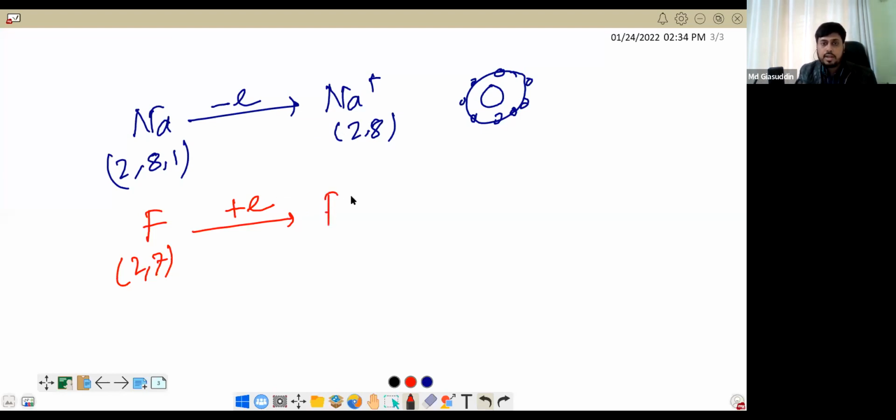So it will be like fluorine minus, okay, and thus the electronic configuration will be 2, 8. Is it clear? ये सबको समझ में आया आपको कि नहीं, बताइए. जितने स्टूडेंट हैं यहाँ पे, ये चीज आपको सारे समझ में आ रहा है? अभी तक कोई दिक्कत है? You can give a like sign so that I can understand that you are able to understand it and you are getting it.